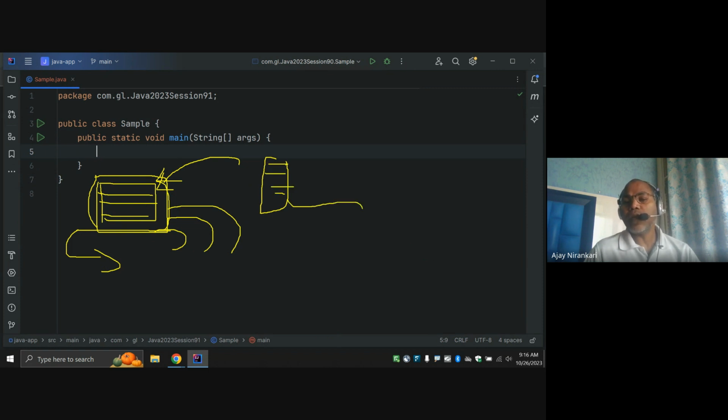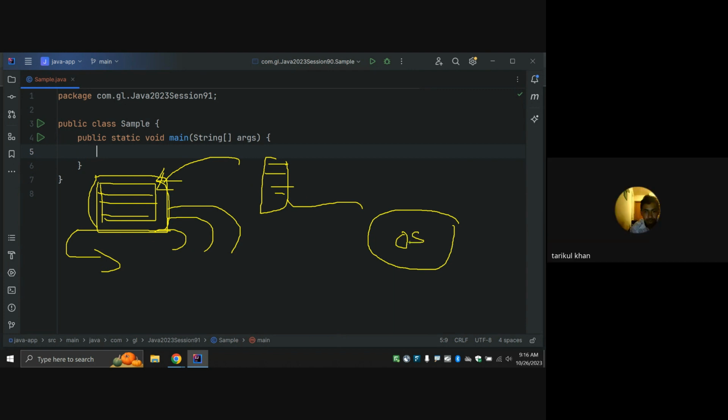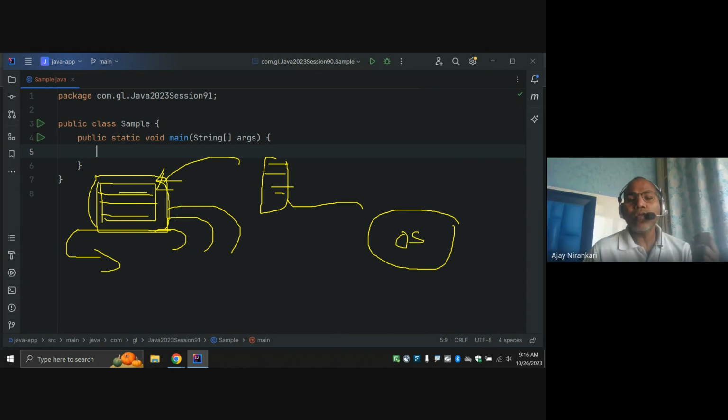Notice that finally your code is executed by your operating system. Without the operating system, nothing will happen. The actual code, your instructions, are executed by an operating system thread, known as an OS thread. Here, as a programmer, we request the Java virtual machine, hey JVM, can you run this code in a separate thread?